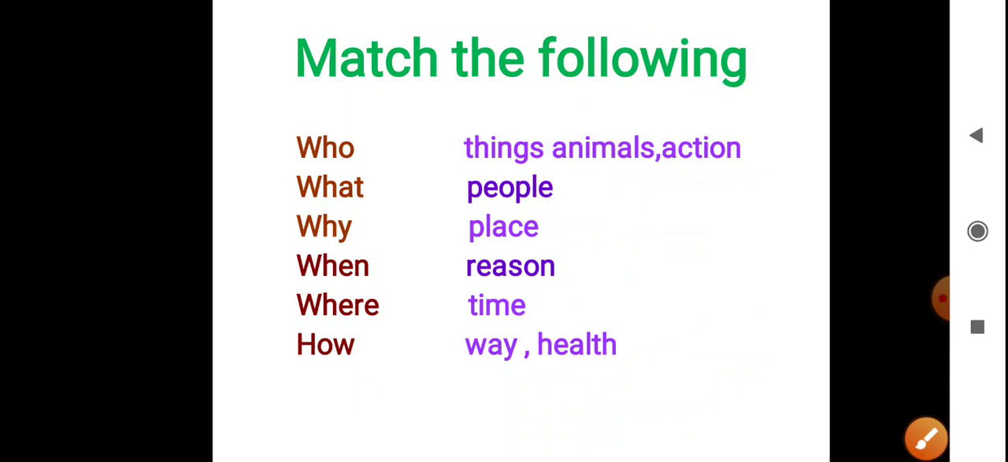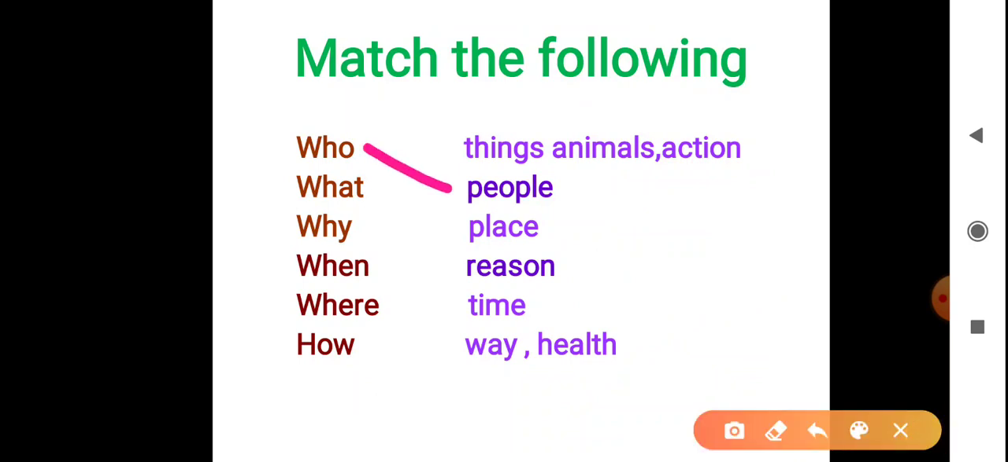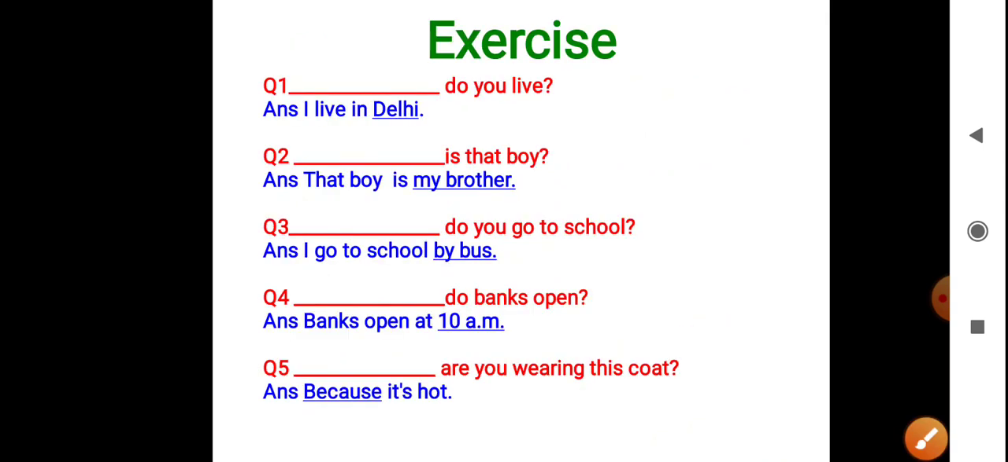So match the following. Who? When we use who? Yes, to ask about people. What? Things, animals, and actions. Why? Why means reason. When? When shows the time. Where? Where shows the place. And how? It shows the way and about your health. So, let's do the exercise.